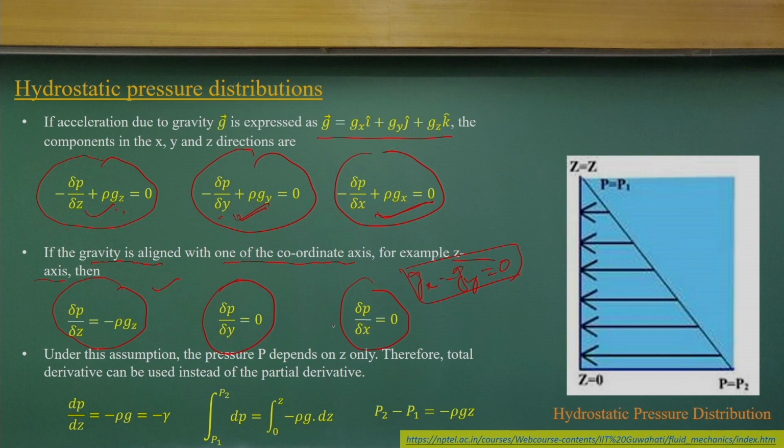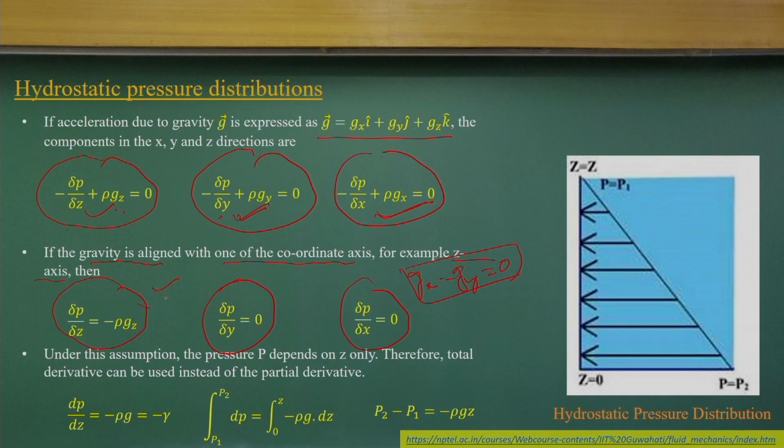So, these equations indicate that in that case you will not have any pressure gradient. If I consider a horizontal plane, there will be no pressure gradient in x and y. Only the pressure will vary along the z direction. So, if you consider a horizontal plane, the pressure will be constant on that plane. That is what these equations indicate for us.